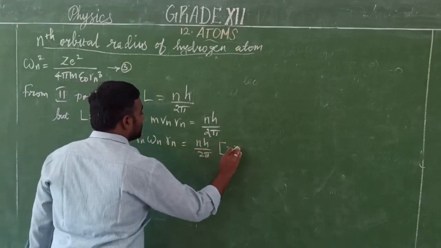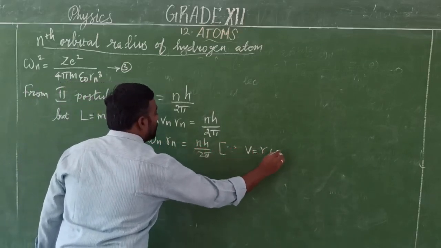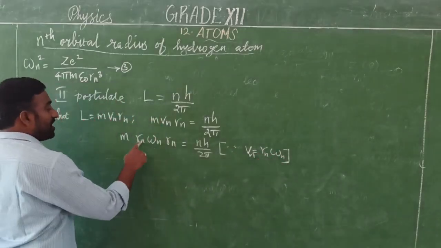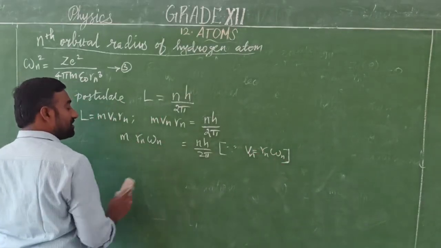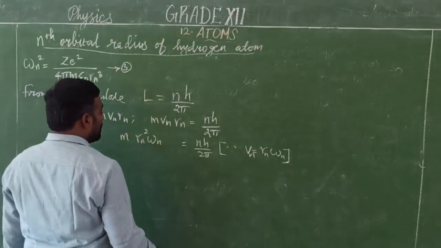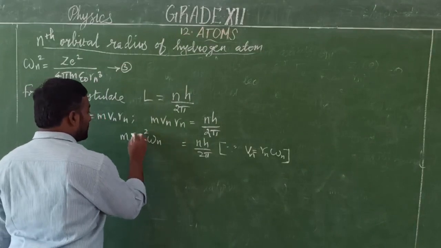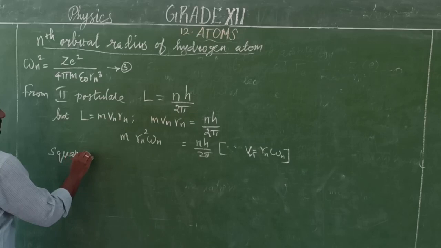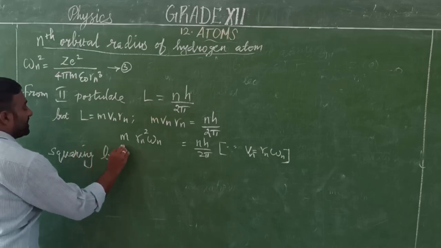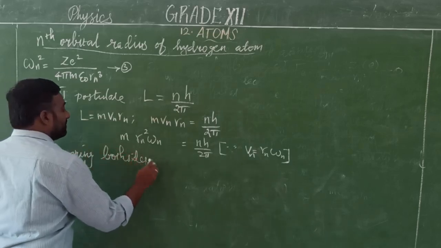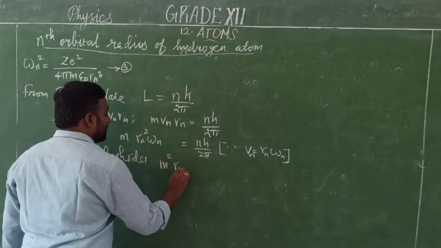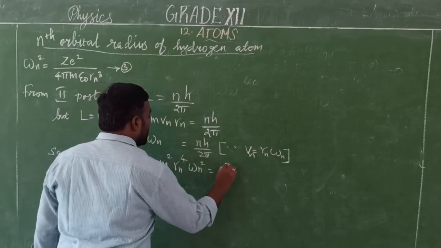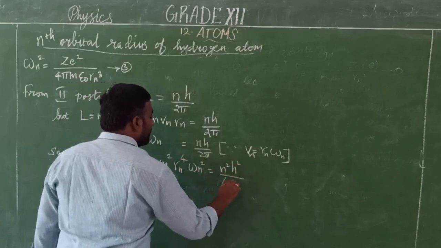So v_n is equal to r_n omega_n, and r_n into r_n becomes r_n square. Now squaring on both sides, we get m square r_n power 4 omega_n square, which is equal to n square h square by 4 pi square.